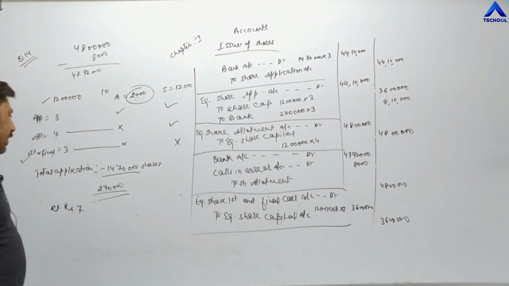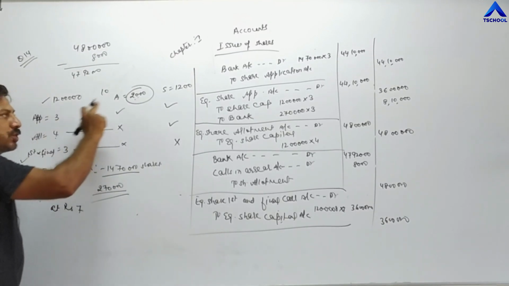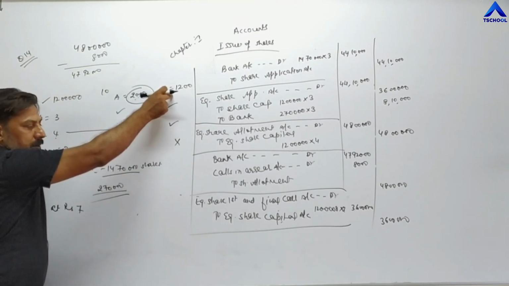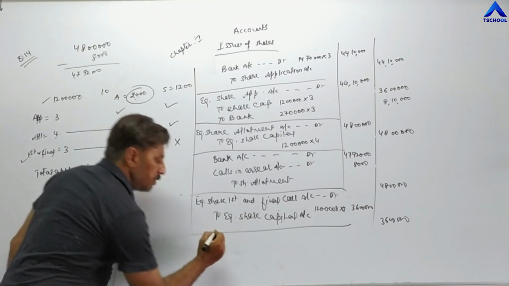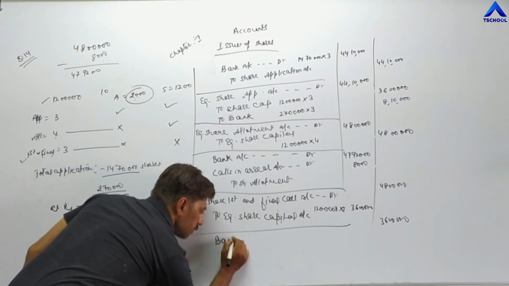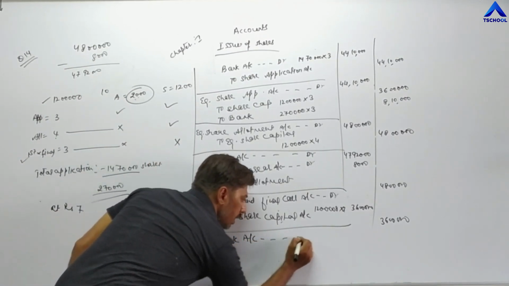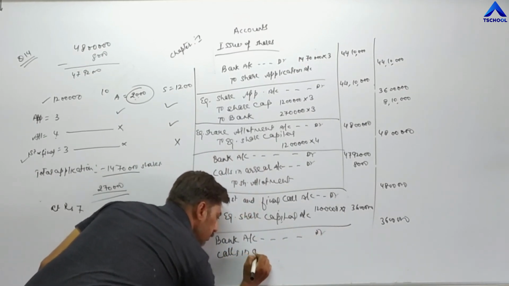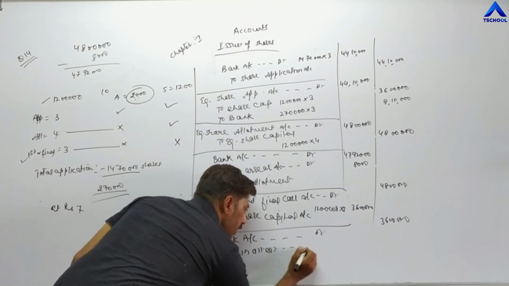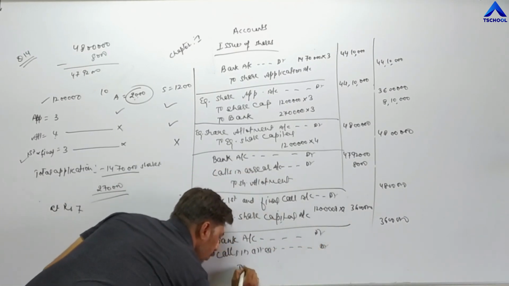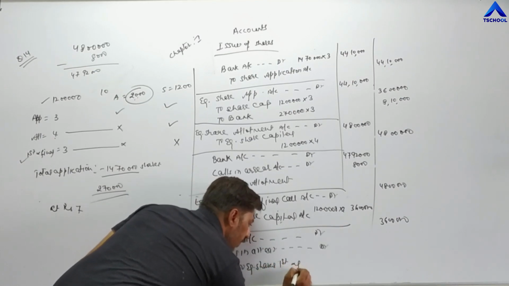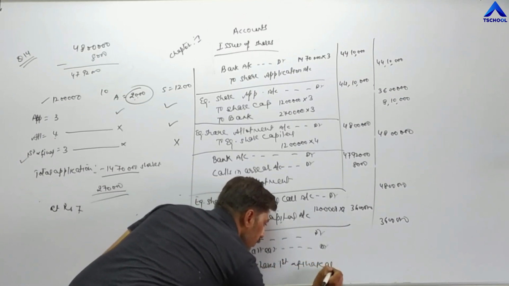Now the last entry, again in case of the first and final call. In this installment, two shareholders have not paid the amount. One is A, another is S. So the entry becomes bank account debit, calls in arrear account debit to equity share first and final call.